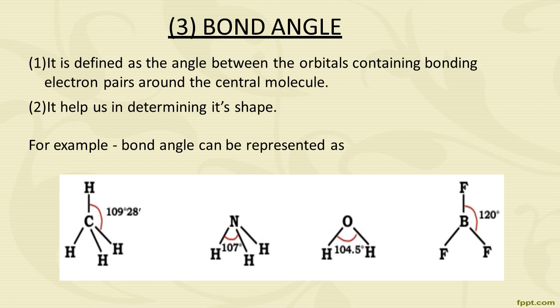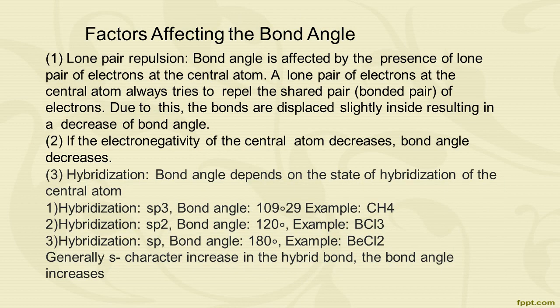For example, the bond angle in CH4, which is the first example, is 109 degrees. The second example is ammonia, NH3, which has 107 degrees. Third example is H2O, which has the bond angle 104 degrees. And the last one is BF3, which has the bond angle 120 degrees.